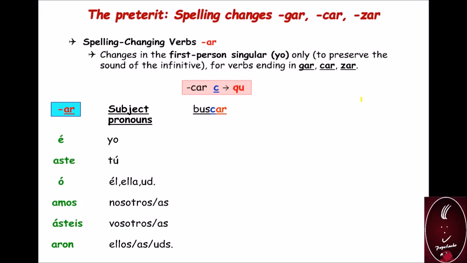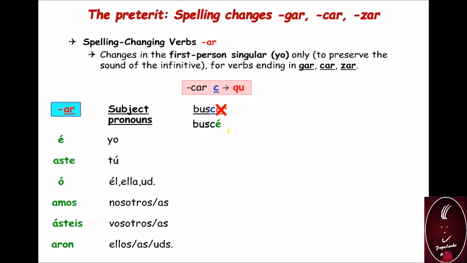To conjugate this verb, the first thing we have to do is drop the ending, so what is left is the stem. Let's see what happens if we directly add the corresponding ending to the yo form in the preterit.